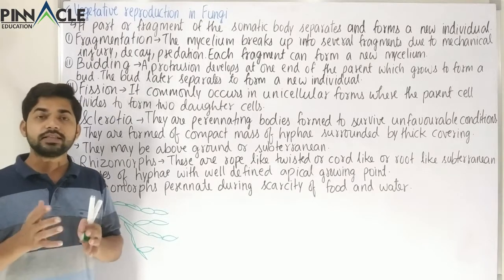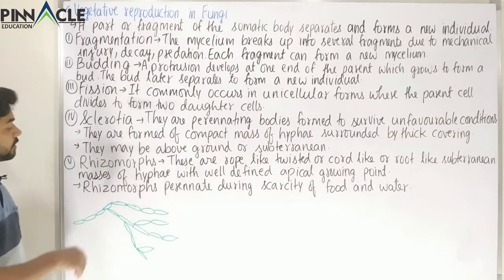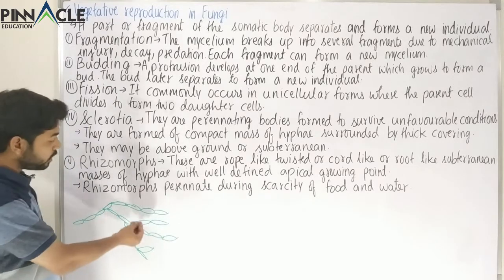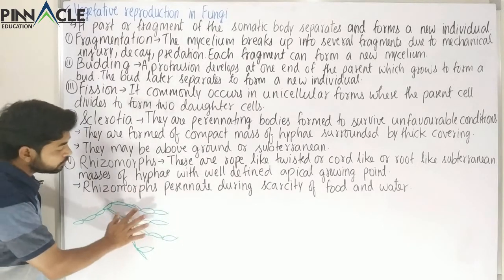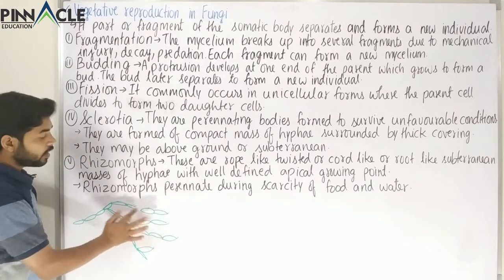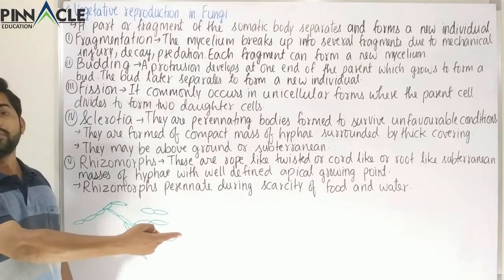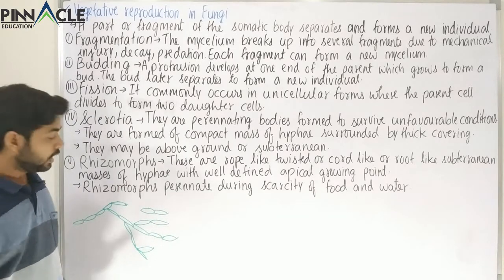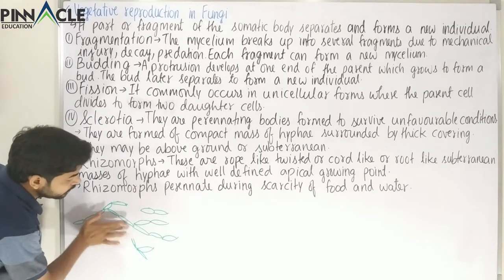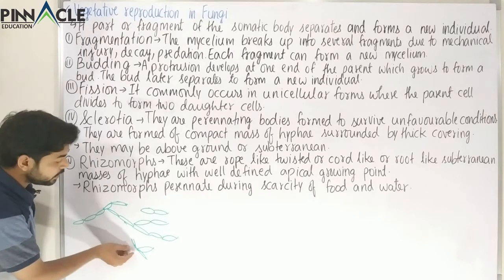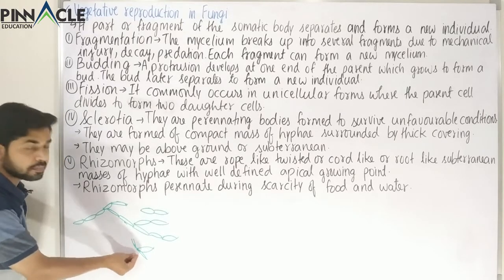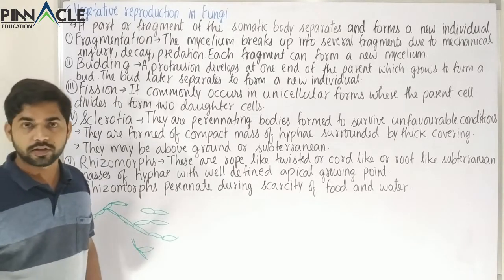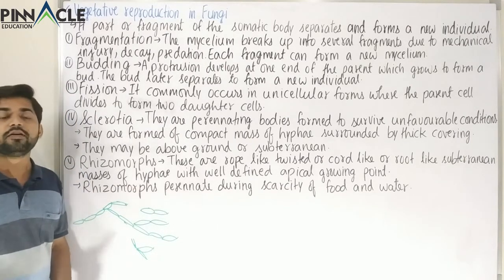What happens in the case of fragmentation is that some part will break off, whatever the part. Suppose this part breaks off from the parent, and now this part will form a new mycelium. So this fragment will form a new individual. Likewise, it could happen here. Now this fragment separates from the parent, and this fragment will form a new individual. So this is what is meant by fragmentation.